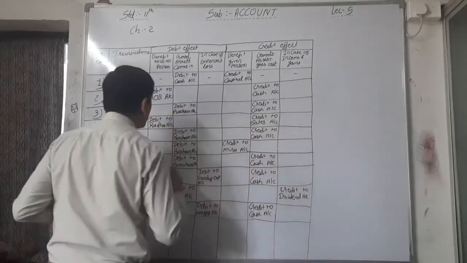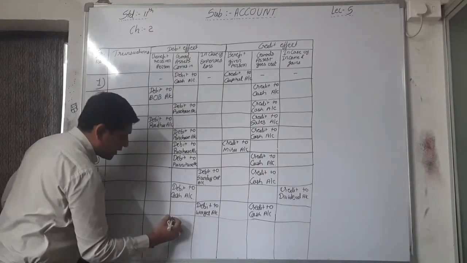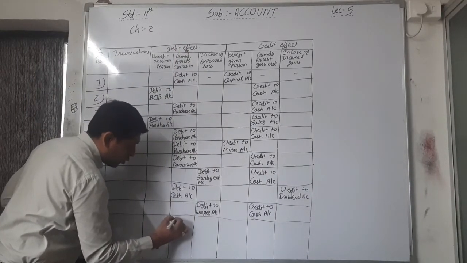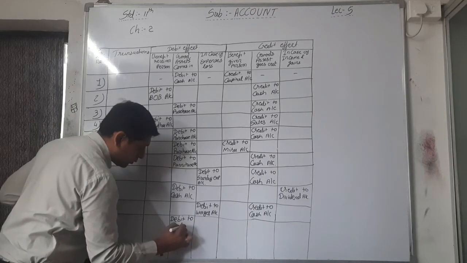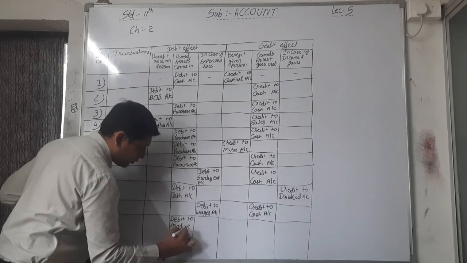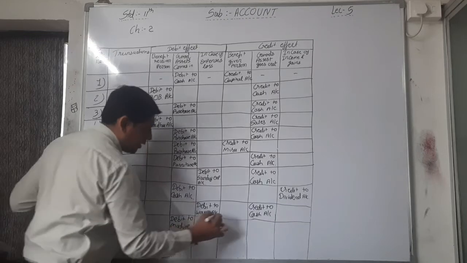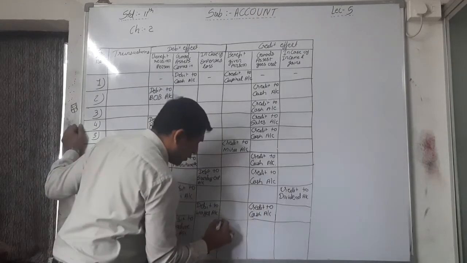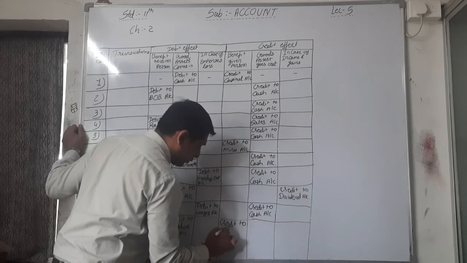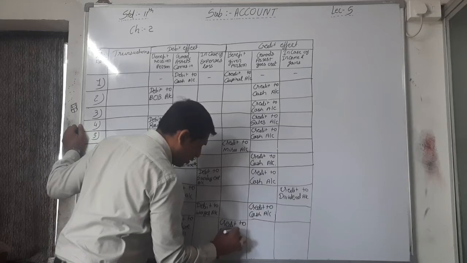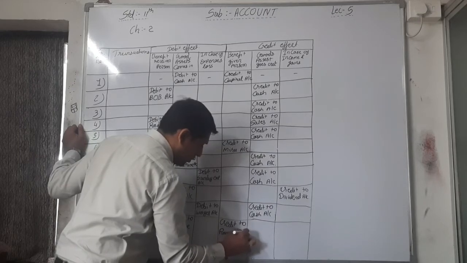So in the last, goods or assets coming in, that is debit to machine account, and credit to Ramesh Bros, that is Ramesh Brothers account.